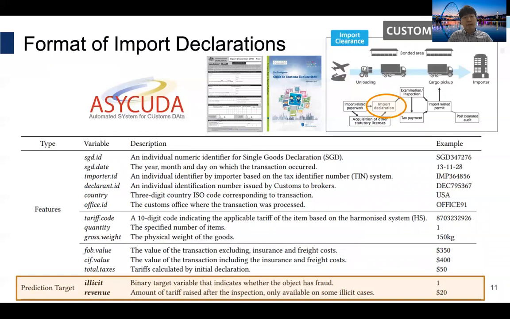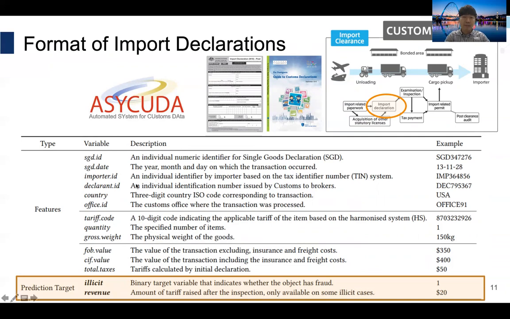You may probably understand what import declarations are in context, but let me explain briefly. An import declaration is a statement made by the importer or the agent providing information about the goods being imported. The import declaration collects details on the importer, how the goods are being transported, the tariff classification, and customs value.